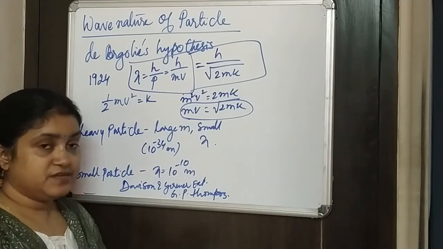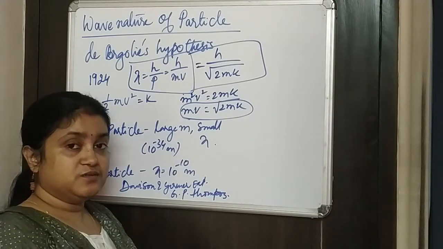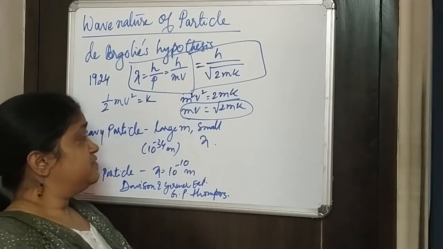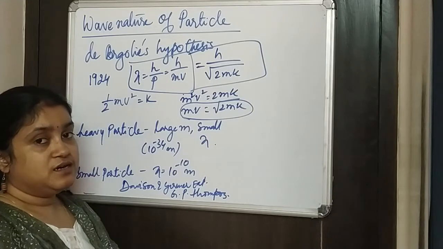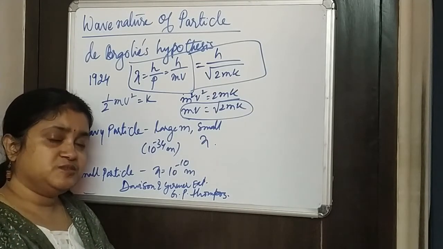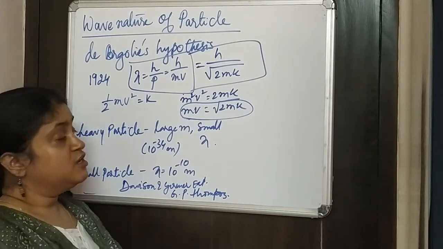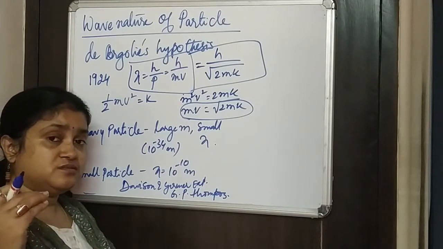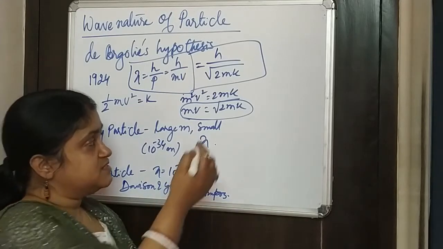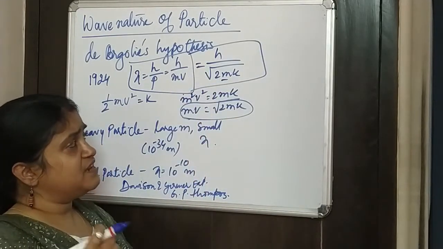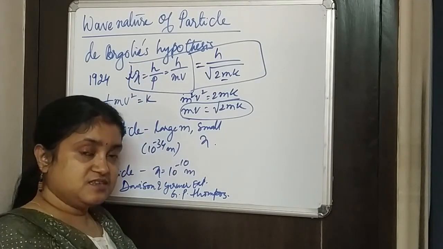Now, when we try to calculate the wavelength of a material particle, we see that for a large mass or heavier particle, even a particle of 0.1 kg or 0.1 gram or something like that, if the mass is more, then the wavelength of such a material particle that we can see with our eyes becomes very small.